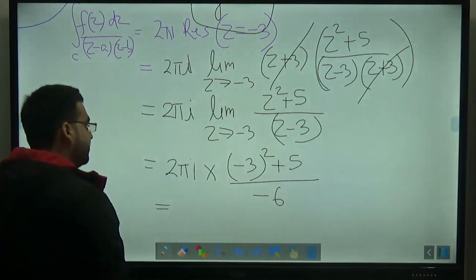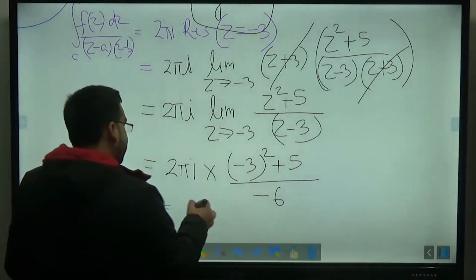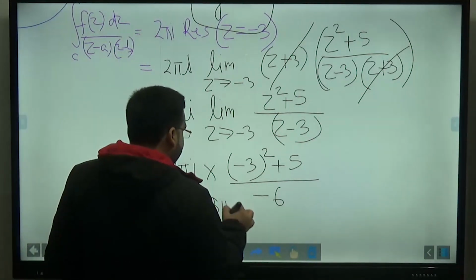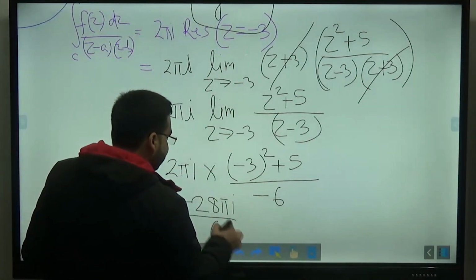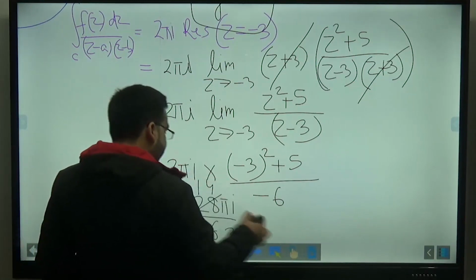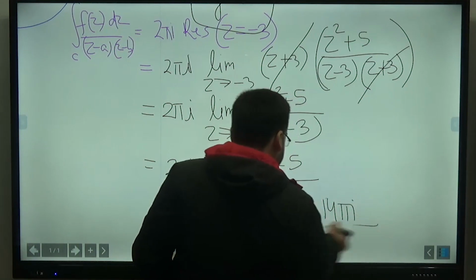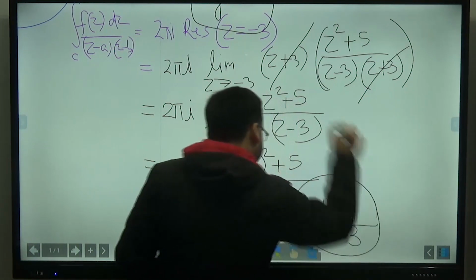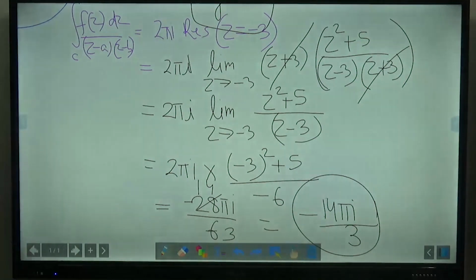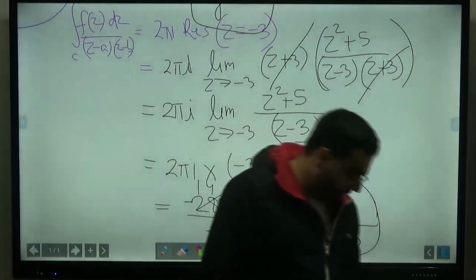That is 9 plus 5, 14. 14 into 2 is 28 pi i, negative, divided by 6. Dividing by 2, we have minus 14 pi i divided by 3. That is how we have to solve it with the help of the residue theorem.